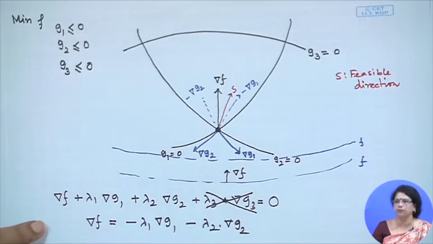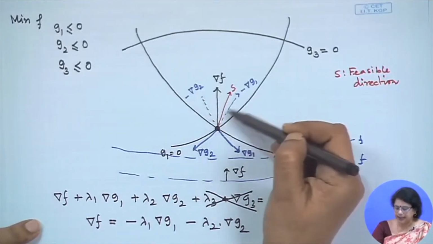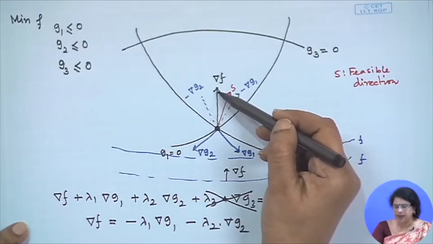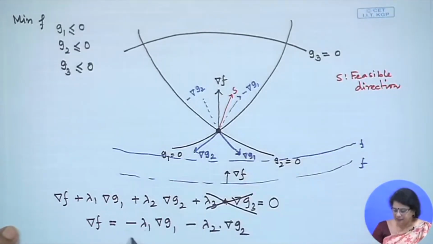There is no problem, but if I just see here, what exactly you could see is that grad f can be represented in terms of a combination of grad G1 and grad G2 with the minus sign. That is quite acceptable to you. What else you can say?